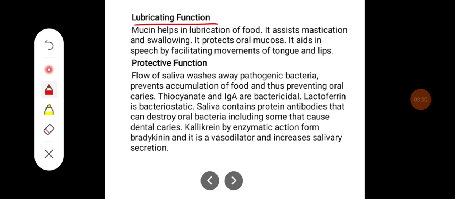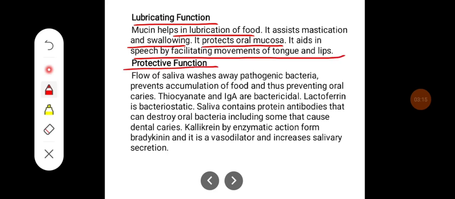Mucin helps in lubrication of the food. It assists mastication and swallowing. It protects oral mucosa. It aids in speech by facilitating movements of tongue and lips. It has a protective function as well. The flow of saliva washes away the pathogenic bacteria, prevents accumulation of food, and thus prevents oral caries.